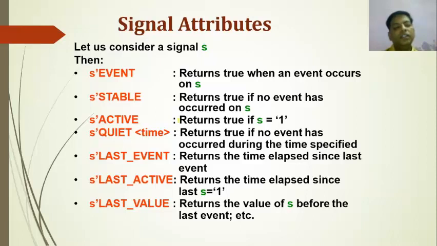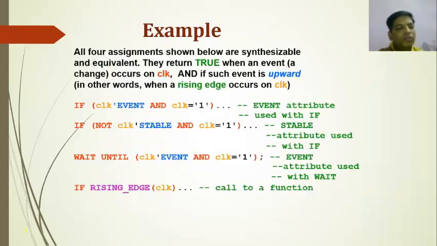S tick last underscore event returns the time elapsed since last event. S tick last underscore active returns the time elapsed since last S is equal to 1. S tick last underscore value returns the value of S before the last event, etc. These are some signal attributes: event, stable, active. Sometimes it should be written for the attributes.